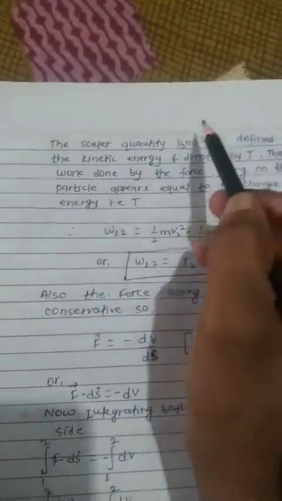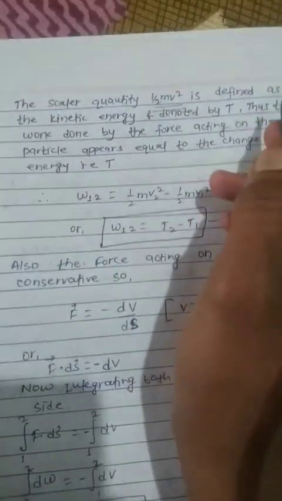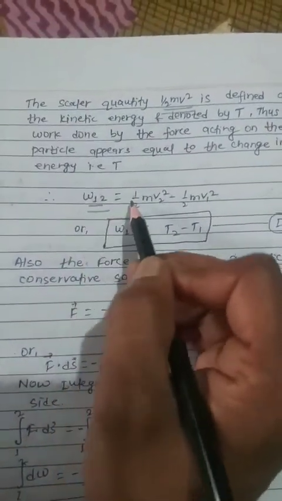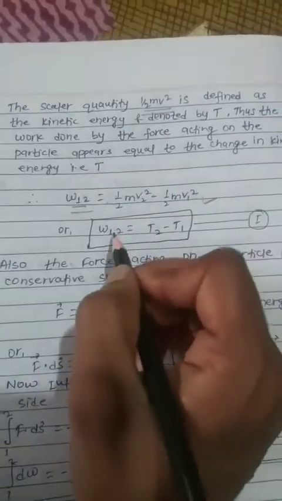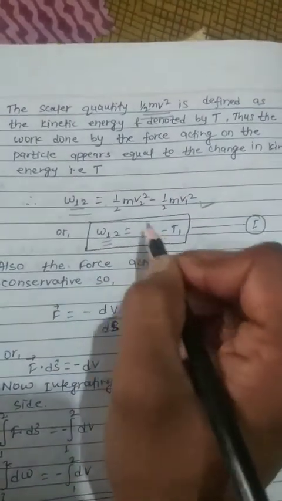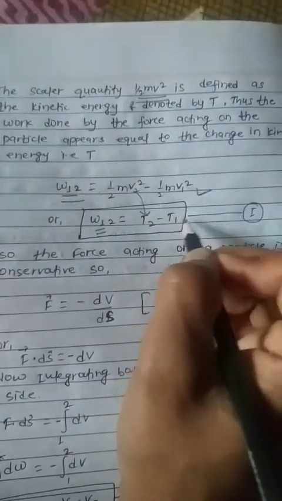In physics terminology, we represent kinetic energy with capital T, and half m v square is nothing but the kinetic energy. So we can say W12 equals half m v2 square minus half m v1 square, or W12 equals T2, that is the kinetic energy at position 2, minus the kinetic energy at position 1.